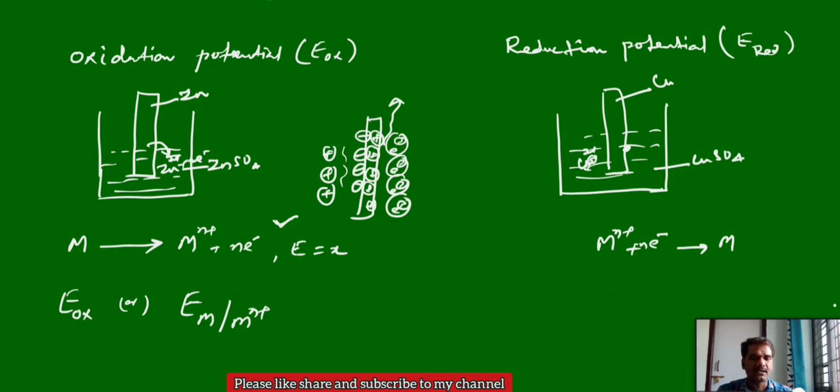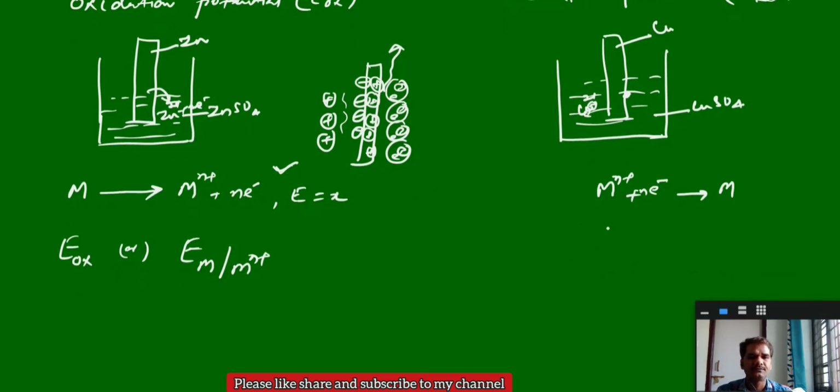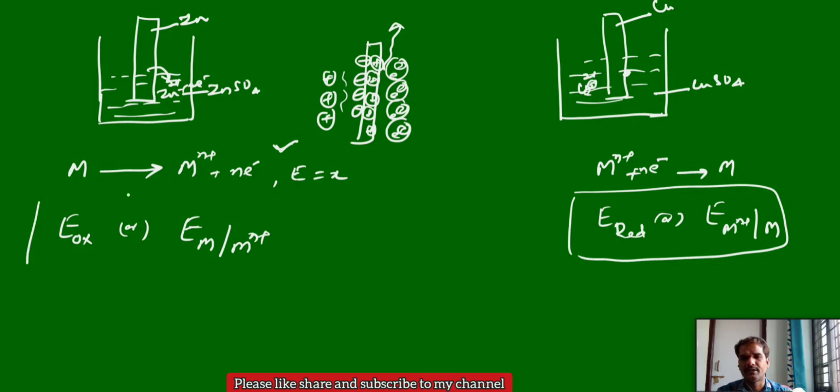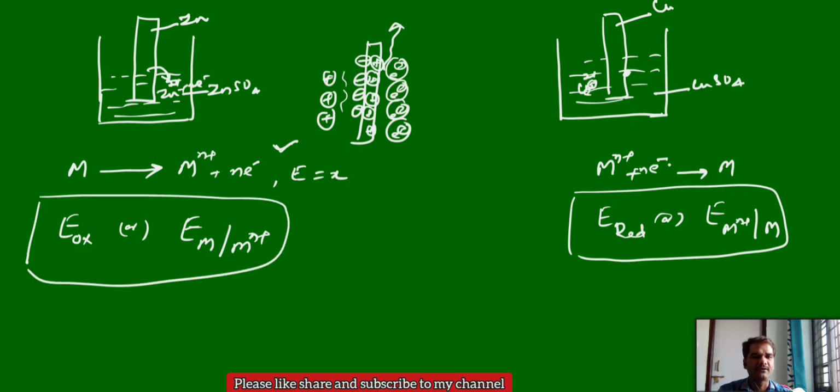And in this case we can represent the reduction potential like E reduction, or here metal ion is converting into the metal form. This is also representation for reduction potential. Representations are very important here. Or if I give an equation like this, M n plus plus n electrons giving M, and where the electrode potential E is some Y, with this equation we can say that this E is reduction potential only, even though we didn't mention anything here. So normal E indicates it is the reduction potential.